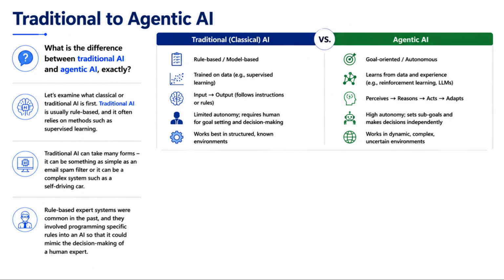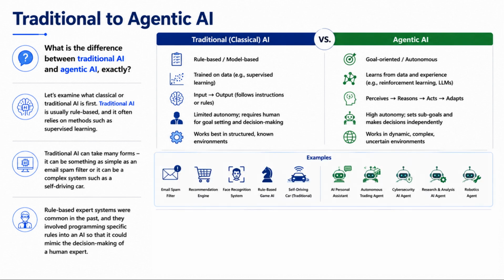Agentic AI addresses many of these limitations. Agentic AI learns from experience, including from its mistakes. It has more flexibility and autonomy, and it can operate in more complex domains. It can pursue multiple goals. You can see the difference between traditional and agentic AI highlighted. I've also attached some examples of both and how they performed.